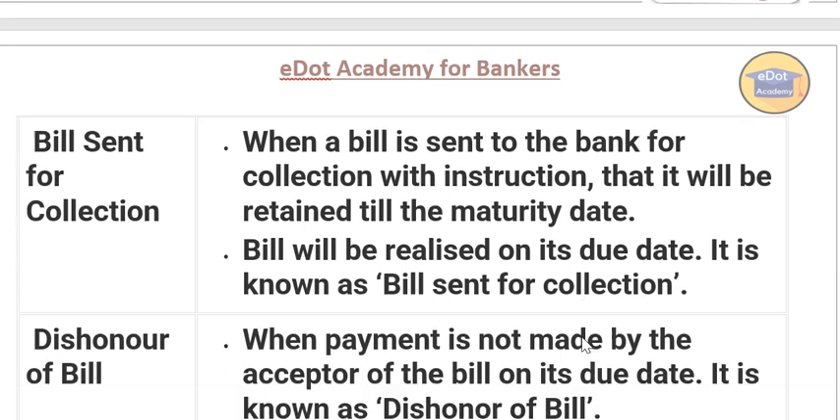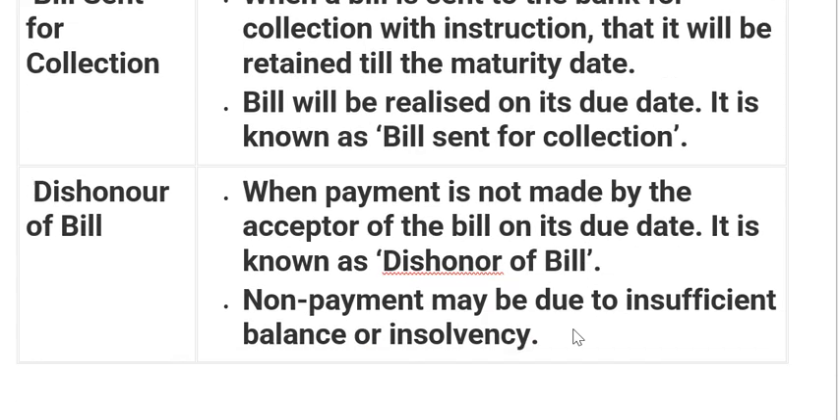Okay, now dishonor of bill. When payment is not made by the acceptor of the bill on the due date, that means if the debtor is not paying the bill on the due date, it is called dishonor. So it is known as dishonor of the bill. Next, non-payment may be due to insufficient balance or insolvency. That means the debtor may not have sufficient balance in the bank account, so it may be dishonored. Or insolvency.